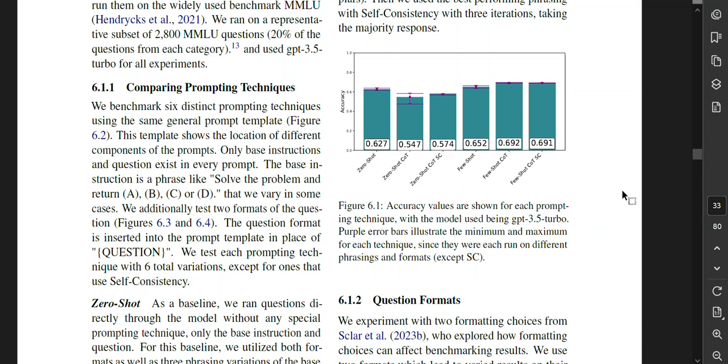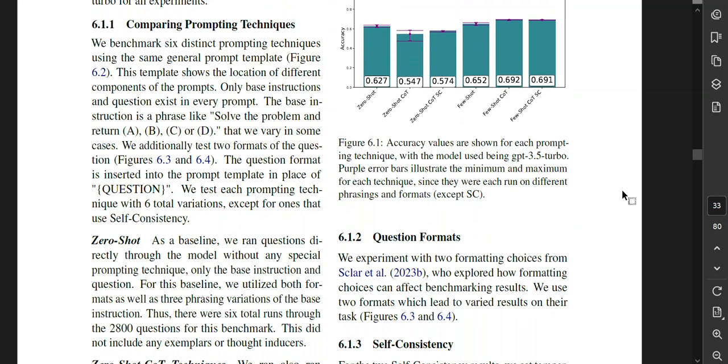Comparing prompting techniques. We benchmarked 6 distinct prompting techniques using the same general prompt template. This template shows the location of different components of the prompts. Only base instructions and questions exist in every prompt. The base instruction is a phrase like "solve the problem and return A, B, C, or D," that we vary in some cases. We additionally test 2 formats of the question, figures 6.3 and 6.4. The question format is inserted into the prompt template in place of the question. We test each prompting technique with 6 total variations, except for the ones that use self-consistency.